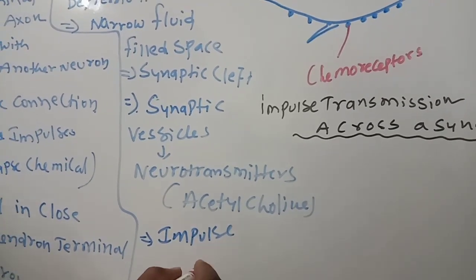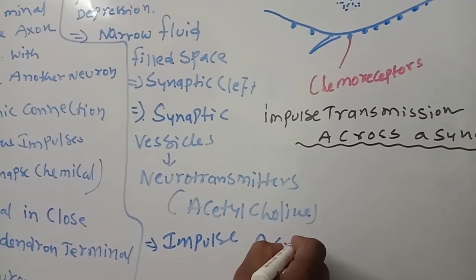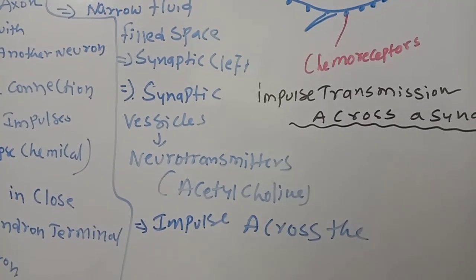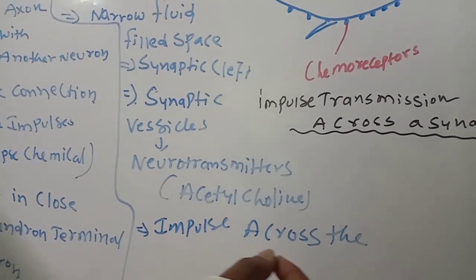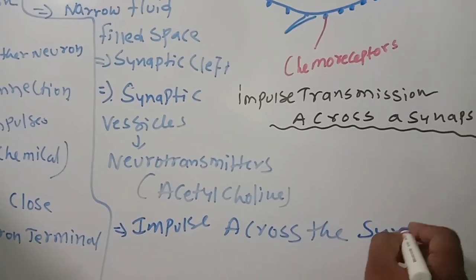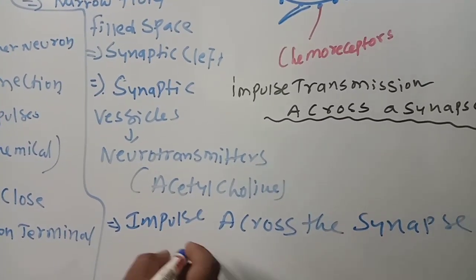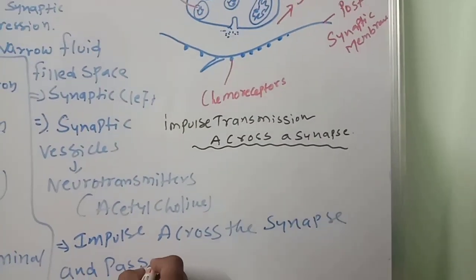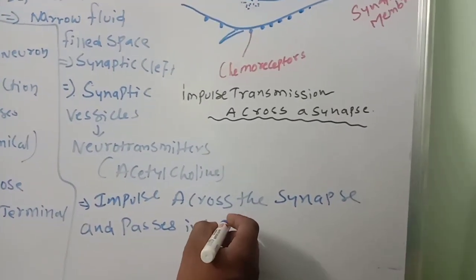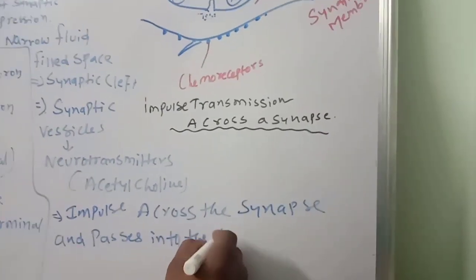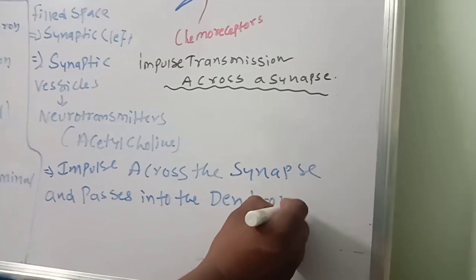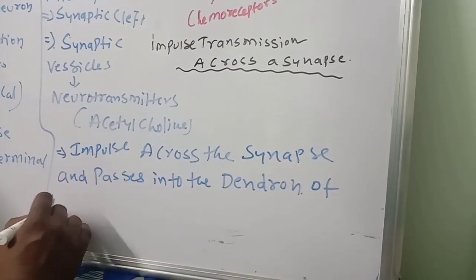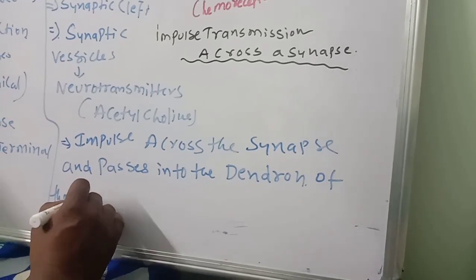Next, the most important point we have to remember: the impulse goes across the synapse and passes into the dendron of the other neuron.